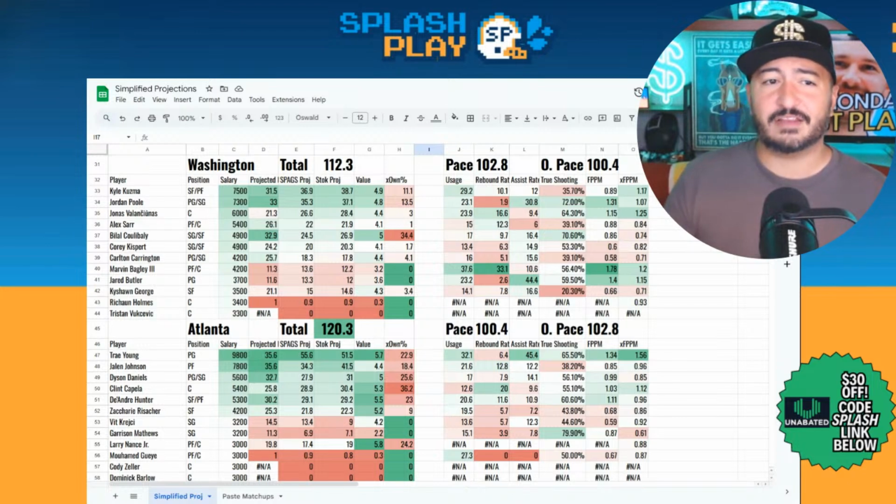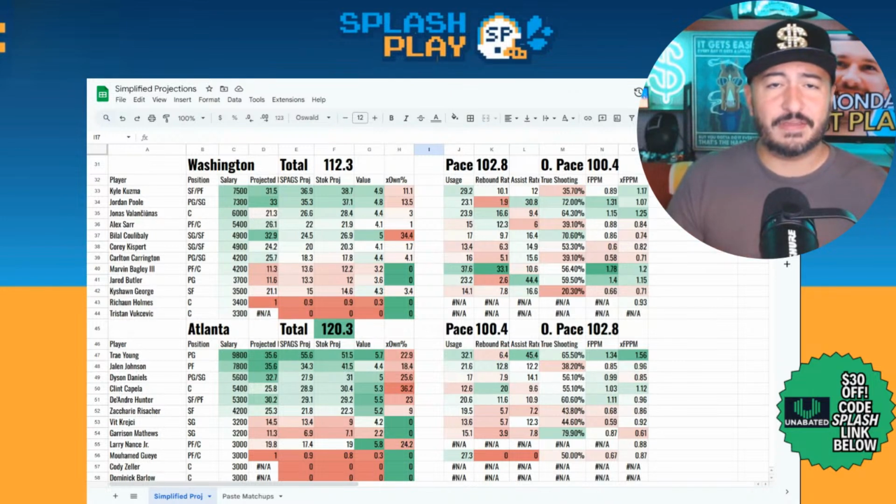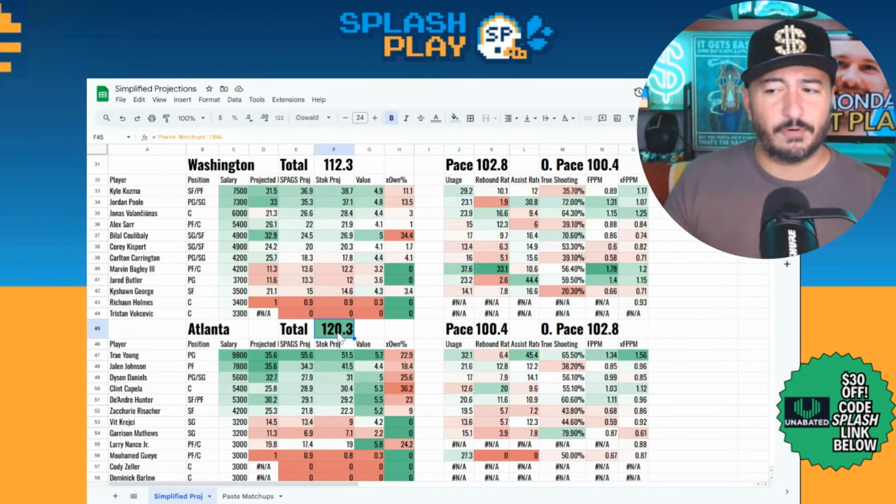Basically, because of the fact they're on a back-to-back, played a lot of minutes for a lot of guys yesterday. As a result, though, of playing Washington, I think they end up looking like better players than they might normally look in a back-to-back. You can see the high total here, 120.3 implied total based on the Vegas numbers. So this game, one of the most important ones of the slate, as we talked about.